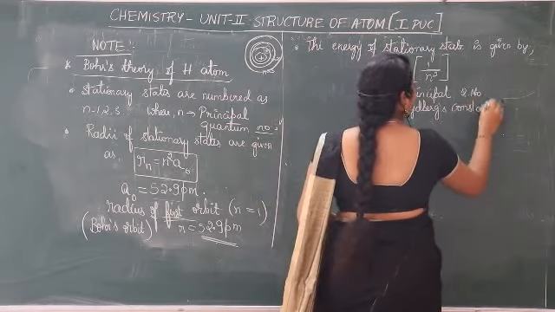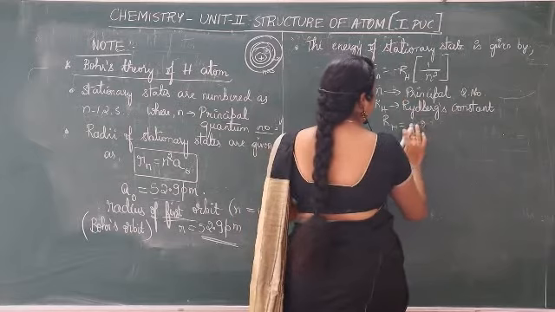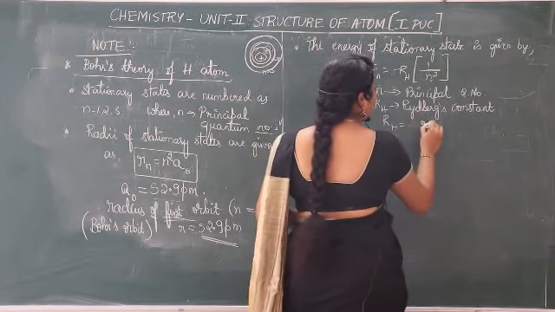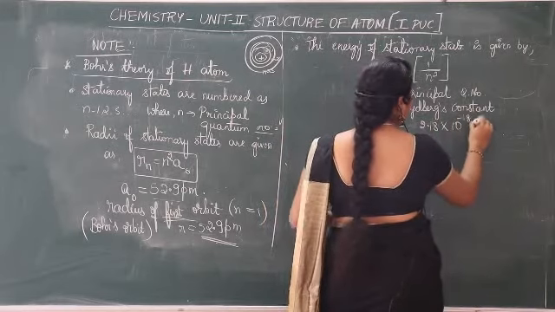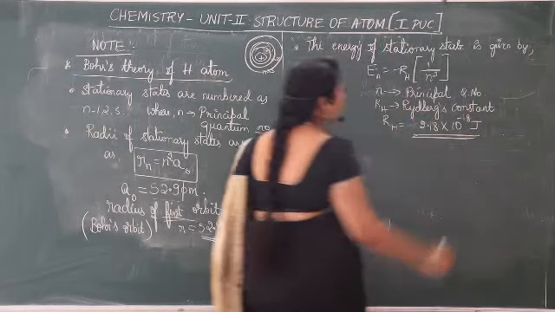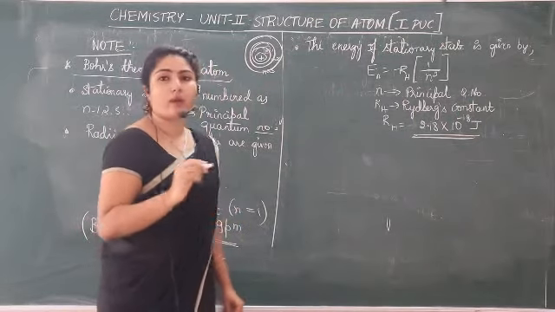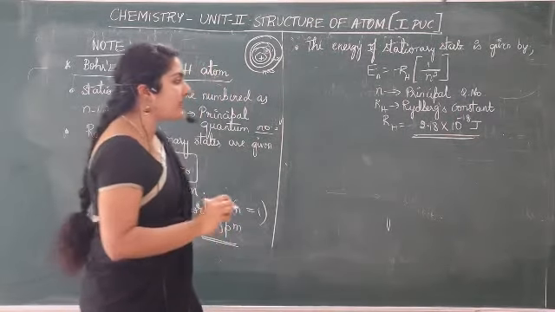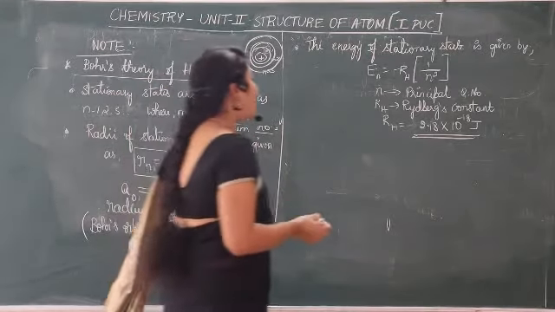Here RH is equal to 2.18 into 10 to the power minus 18 joule. Make a note of this as well. This RH value is a constant, 2.18 into 10 to the power minus 18 joule here.